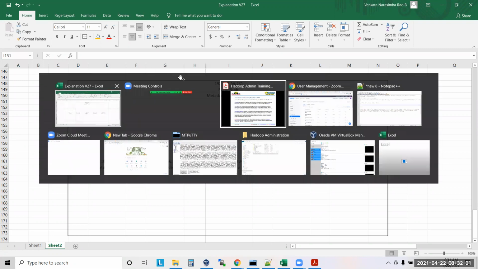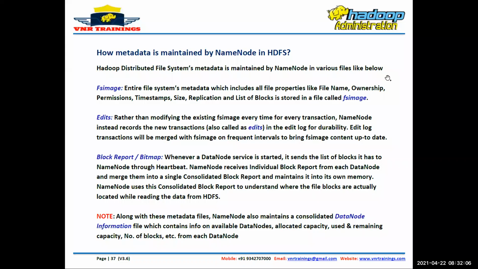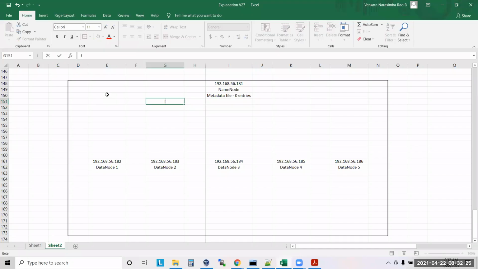Hadoop Distributed File System metadata, HDFS metadata, is maintained by the name node in various files like below. What are the various files? The first file is FS image. All this time I was using words like metadata or centralized fact, but from now onwards I will not use those. I'm using something called FS image. So there is a file, FS image.